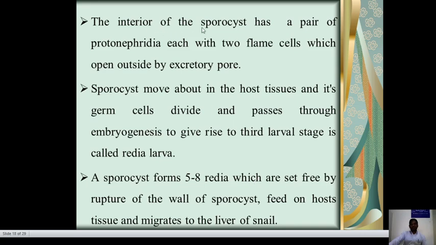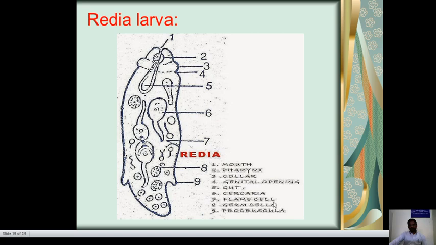The interior of the sporocyte has a pair of protonephridia, each with two flame cells, which open outside by an excretory pore. The sporocyte moves about in the host tissue, and its germ cells divide and pass through embryogenesis. It gives rise to the third larval stage, called the radial larva. Sporocytes form 5 to 8 rediae, which are set free by rupture of the wall of the sporocyte, feed on host tissue, and migrate to the liver of the snail.